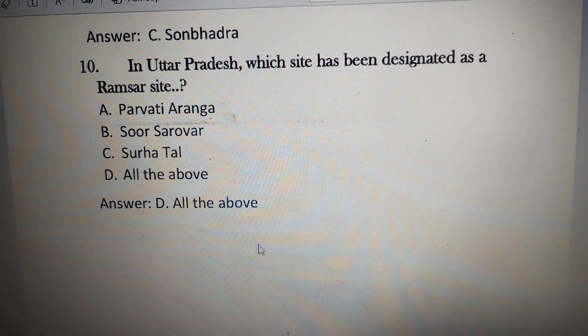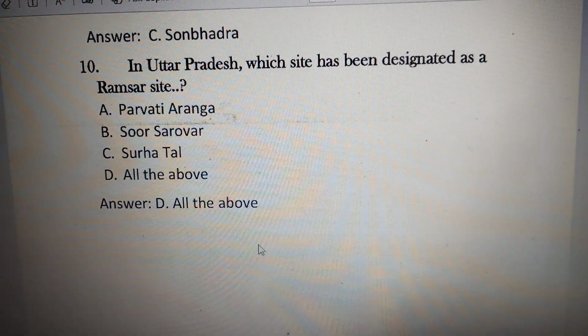Look at the last question. The question is, in Uttar Pradesh, which site has been designated as a Ramsar site? Options: option A Parvati Arga, option B Sur Sarovar, option C Suraha Tal, option D all the above. The right answer is D all the above. There are a total of 13 Ramsar designated sites in Uttar Pradesh, which is the largest number after Tamil Nadu. In India, maximum Ramsar sites are in the state of Tamil Nadu. After Tamil Nadu, maximum Ramsar sites are in Uttar Pradesh.